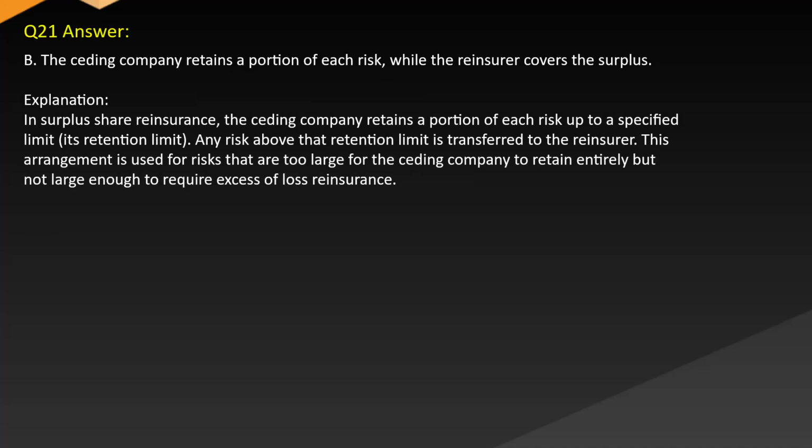Answer: B. The ceding company retains a portion of each risk while the reinsurer covers the surplus. Explanation: in surplus share reinsurance, the ceding company retains a portion of each risk up to a specified limit, its retention limit. Any risk above that retention limit is transferred to the reinsurer. This arrangement is used for risks that are too large for the ceding company to retain entirely, but not large enough to require excessive loss reinsurance.